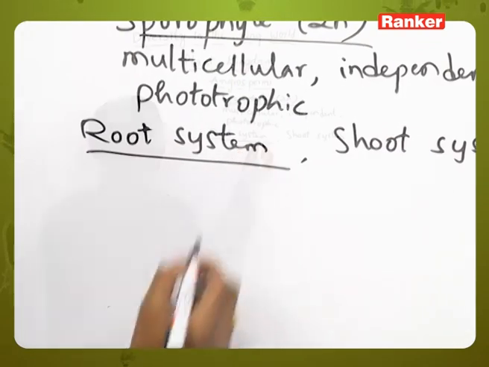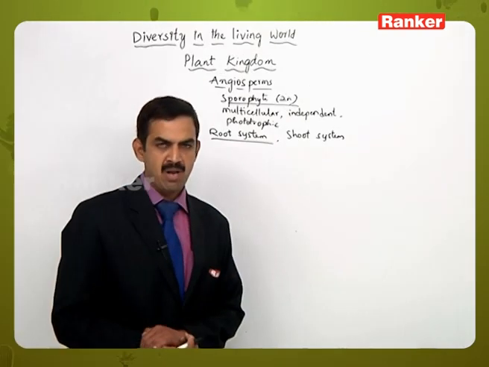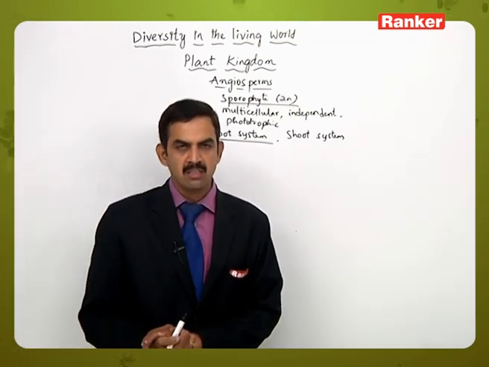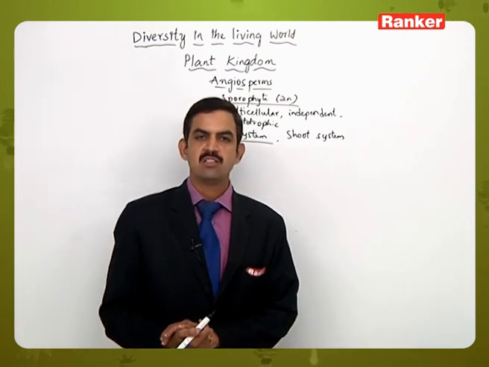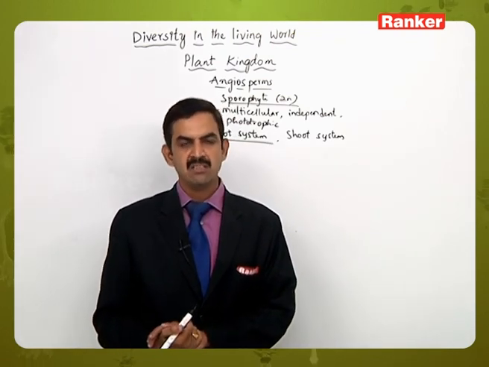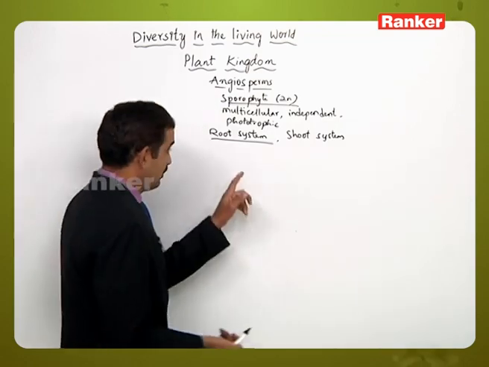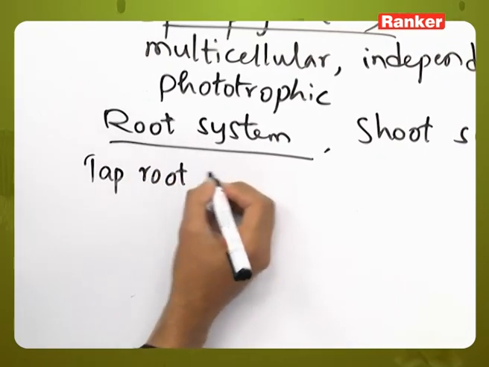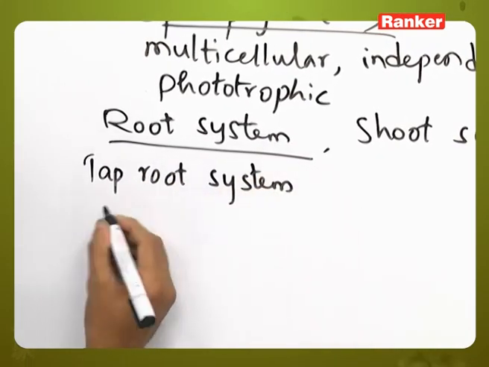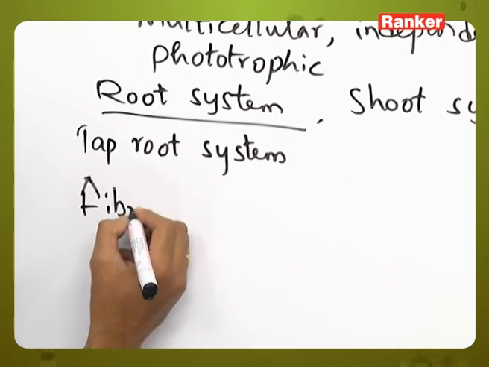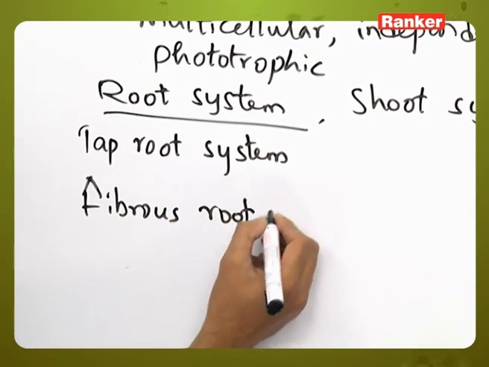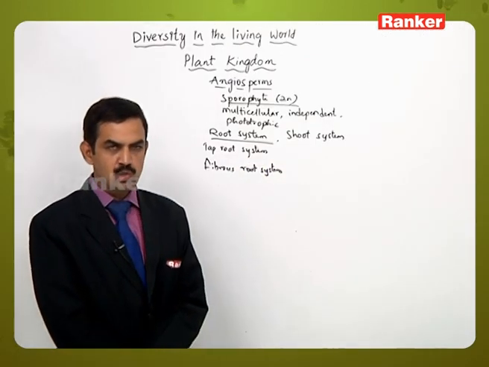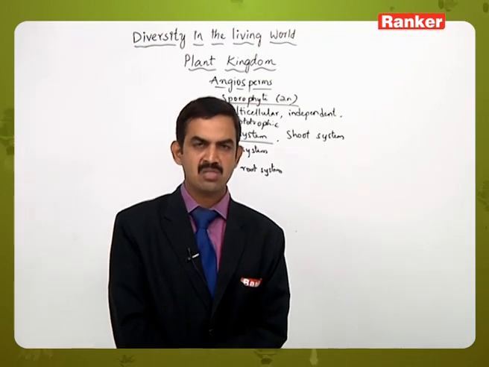When it comes to the root system, as we know, this is the part which is underground and fixes the plant into the substratum or the soil. Apart from that, it also absorbs nutrients like minerals and water from the soil. There are two types of root systems: one is the taproot system and the other is the fibrous root system. Apart from these two types, we can also see the presence of adventitious roots in the members of angiosperms.